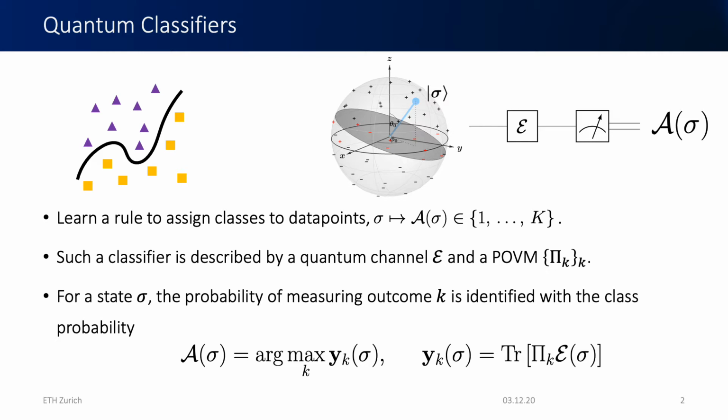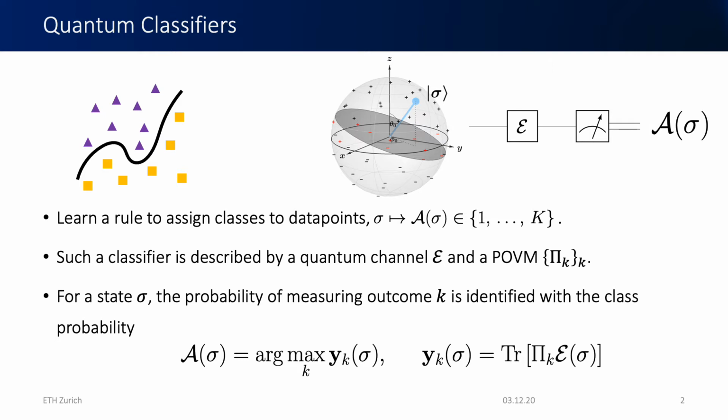In a classification problem, one aims to learn a rule from data in order to assign labels to data points. These data points can be classical or quantum, and quantum data points are the type of classification problem that we consider here.